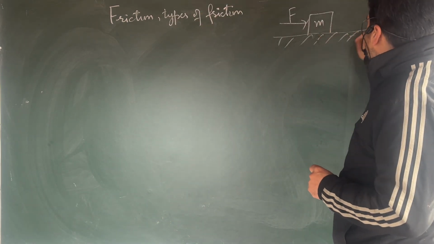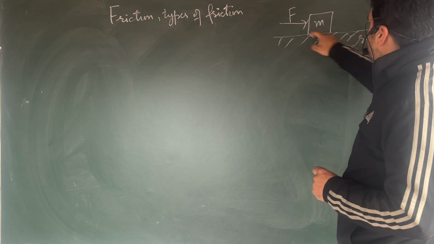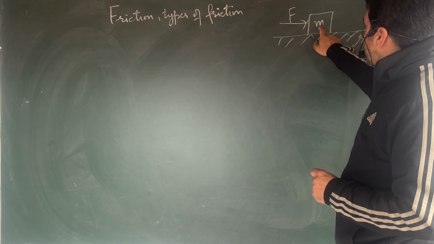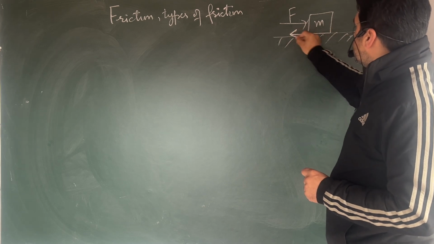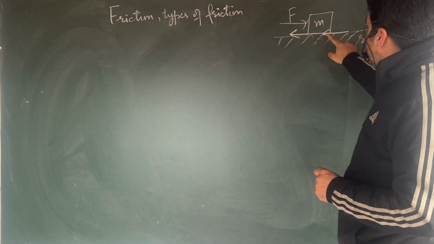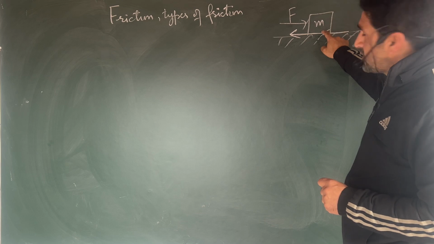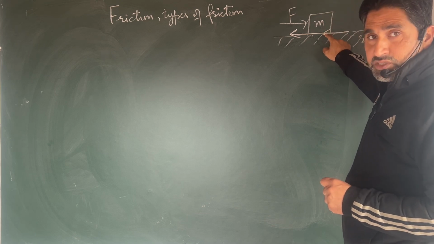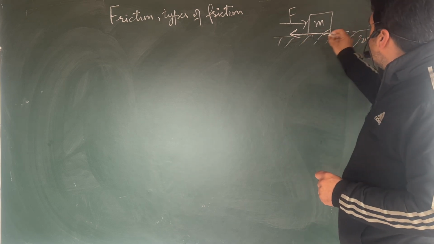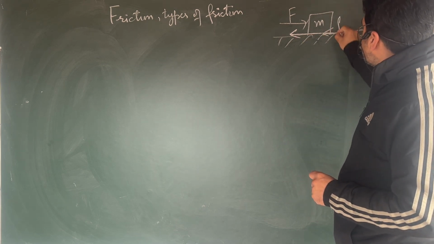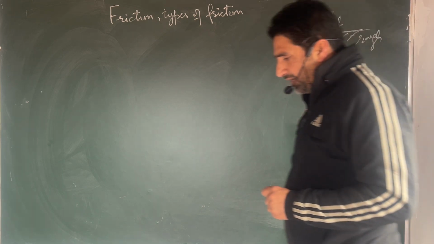So if it's a rough surface and you have a body of mass m, then there is an applied force. A frictional force comes into play in this direction, a frictional force that is tangential to the surface of the body, or you can say parallel to the surface of the body, and this frictional force F opposes the applied force.